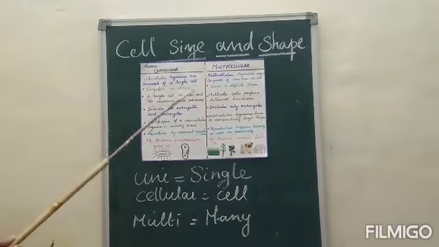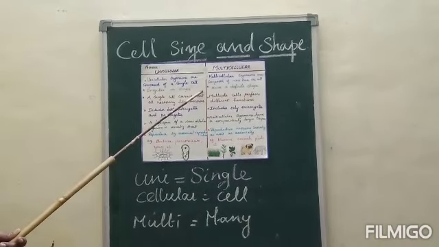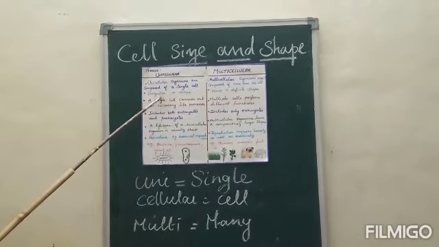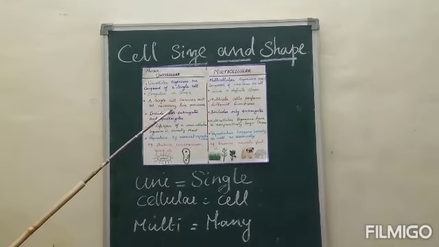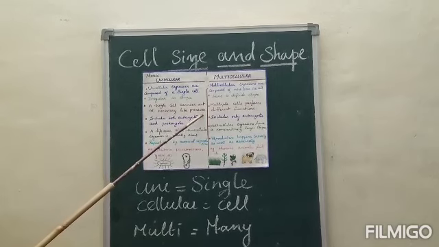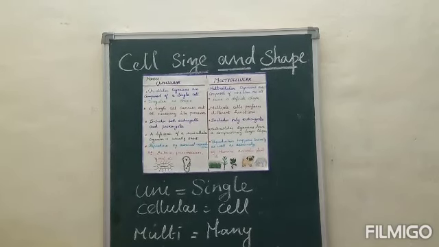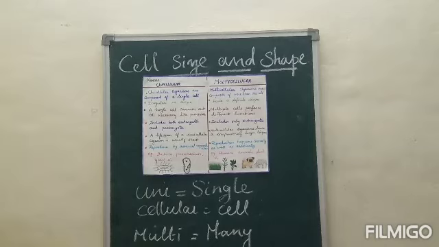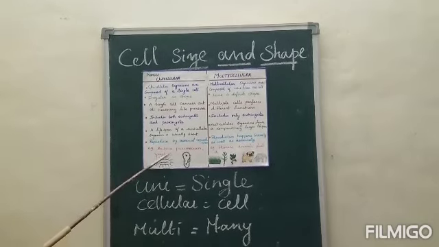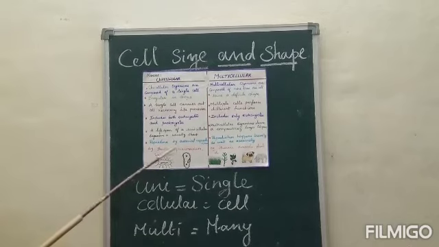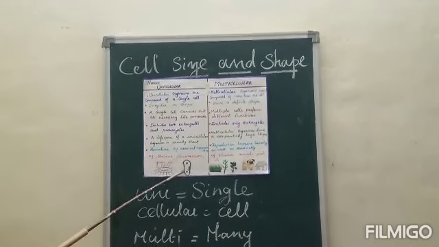So the organism is composed of a single cell. It may be irregular in shape. A single cell carries out all necessary life processes like growth, movement, digestion, excretion, etc. For example, bacteria, paramecium, yeast cell, amoeba, etc.